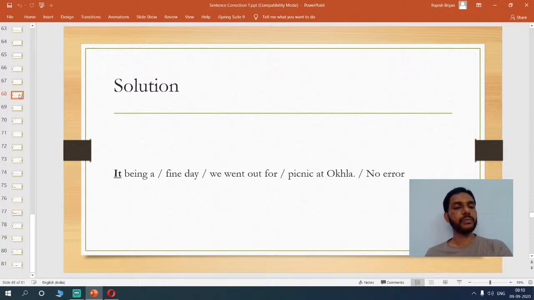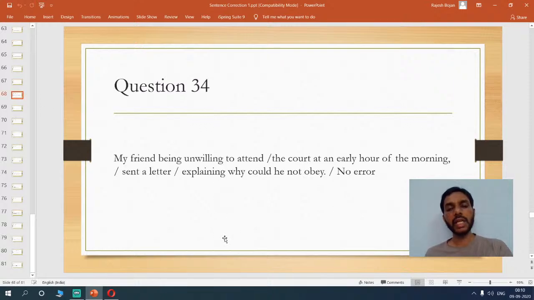Okay. So, my friend being unwilling to attend the court at an early hour of the morning sent a letter explaining why could he not obey. Now, when you read, you understand there is something wrong with this part of the sentence.